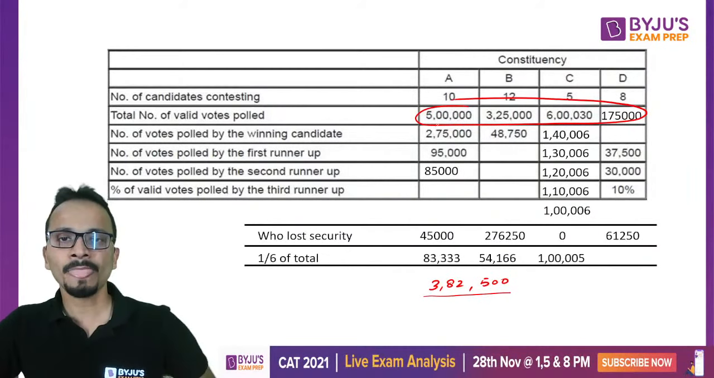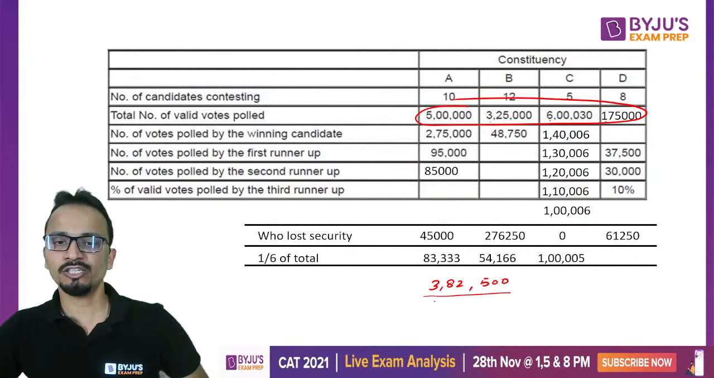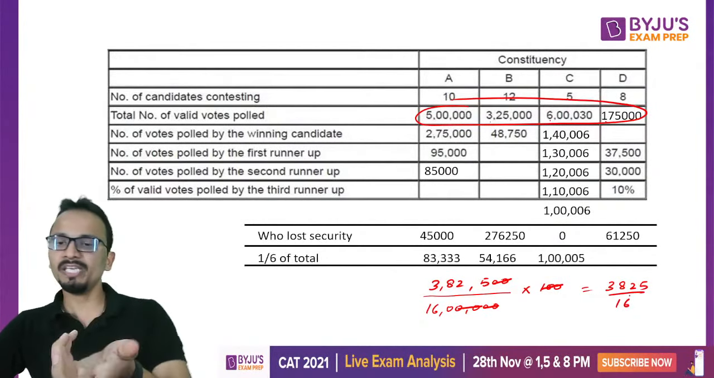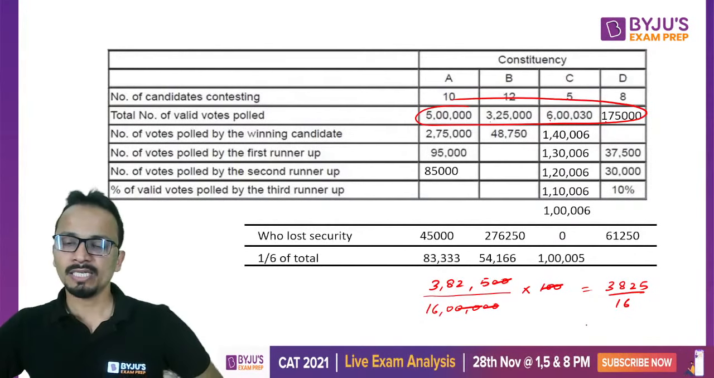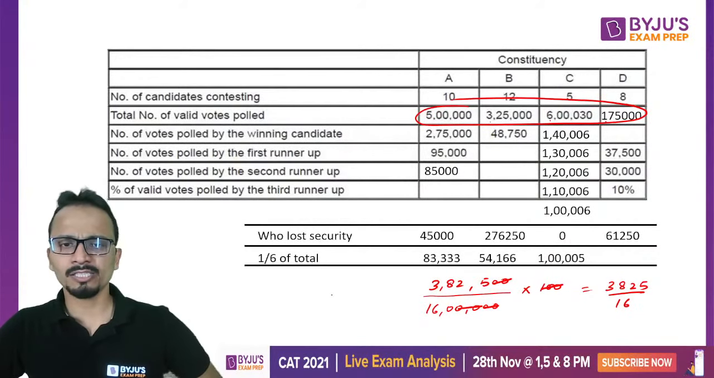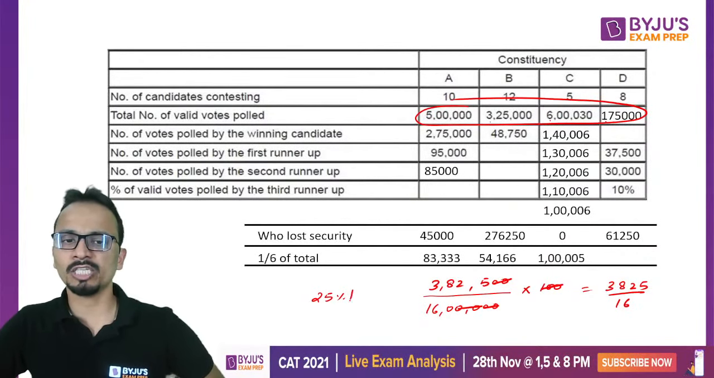So adding these 5, 8, 14, 15 and 16, 16 lakhs is the total number of votes. Okay, multiplied by 100. Cancel, cancel, cancel and cancel. So 3825 divided by 16 will be your final answer. Now this value, or I can do it using calculations, the answer should be less than 25%.